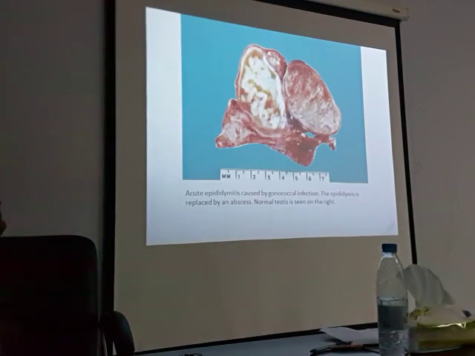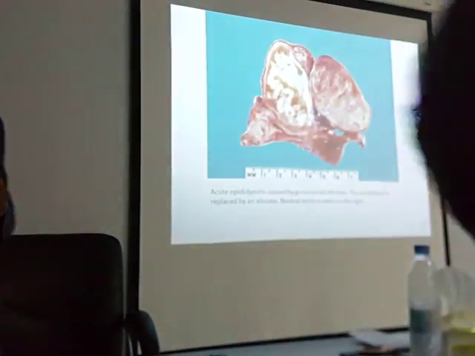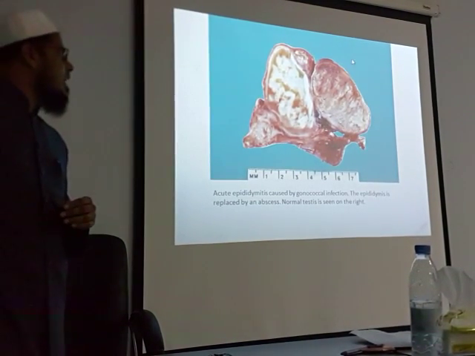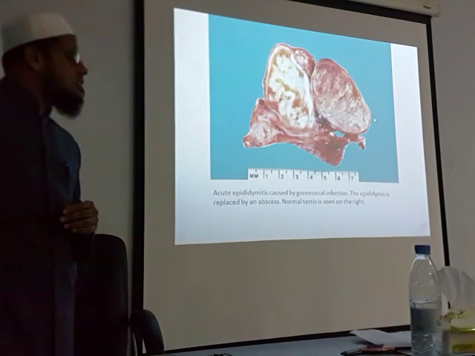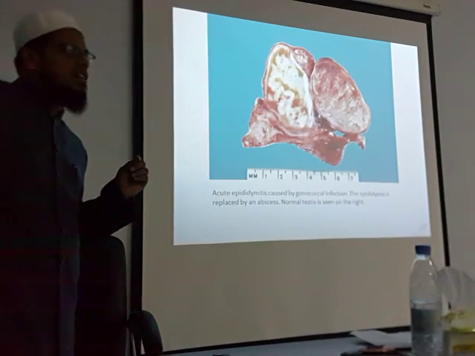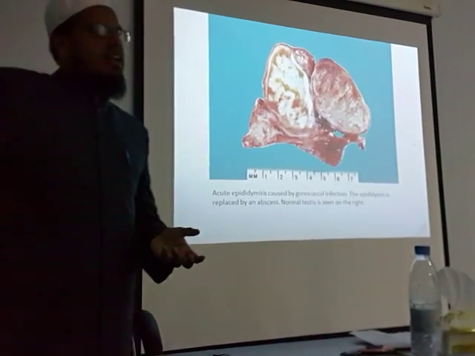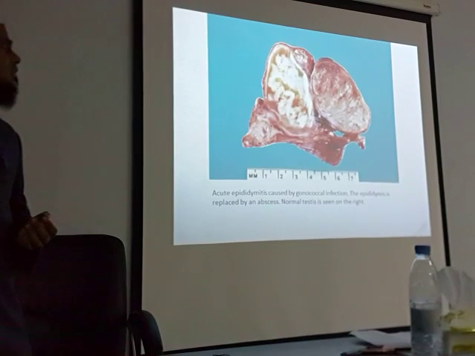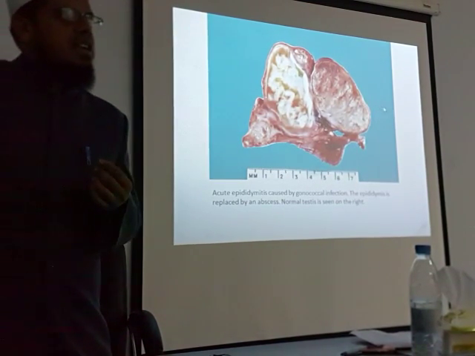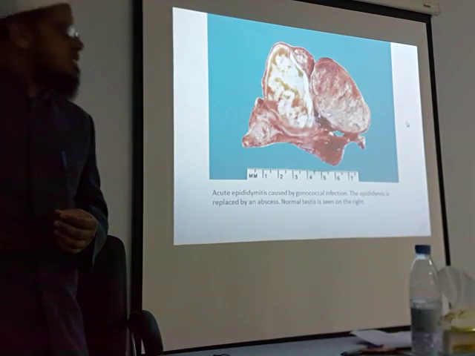Yesterday we have discussed this. On the left is epididymis, on the right is testis. So here you are seeing epididymis, which is full of pus, dilated, and this is the normal testis. If this is not treated, what will happen? This inflammation will extend to testis, and the similar things will get in testis also. And once there is abscess inside the testis, the patient will become sterile.